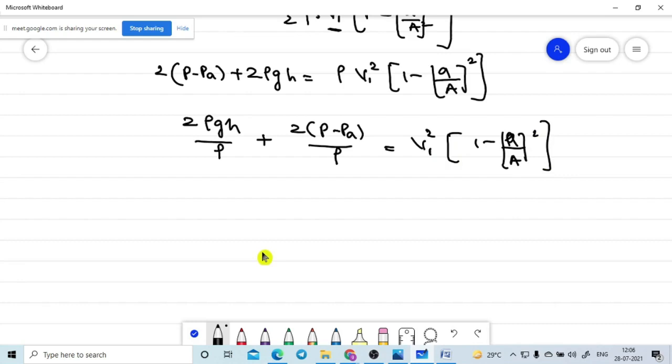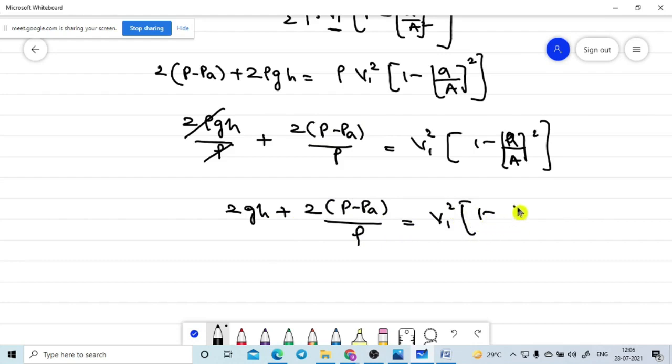I hope you don't have any doubts. So rho will cancel in this one, but here there is no rho. You need to keep it like this itself. That is equal to 2GH plus 2 into P minus PA divided by rho is equal to V1 square into 1 minus small a divided by capital A whole square.